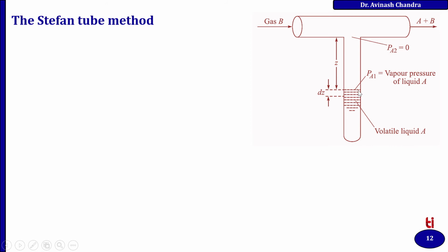Here the partial pressure is PA1, and here the partial pressure is PA2. Initially the PA2 will be 0, and we consider a very small elementary element having thickness delta Z at the Z position from this particular location.